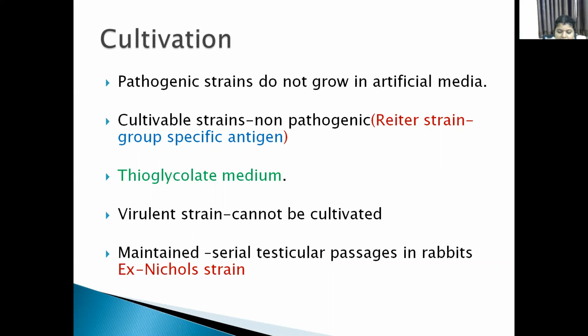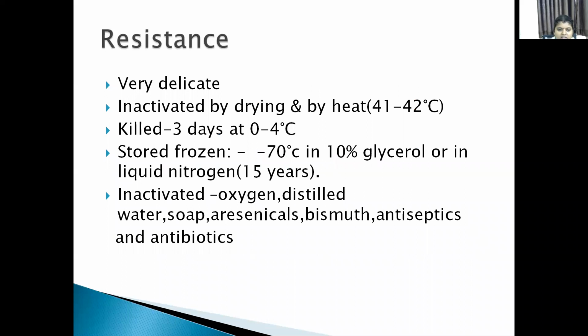The first strain was isolated from the general paralysis of the insane person during the period of 1912. This strain is also called Nicol strain, which is a pathogenic strain. These testicular passage strains are mainly used for research purposes. Some diagnostic purposes also can be used in few laboratories only.